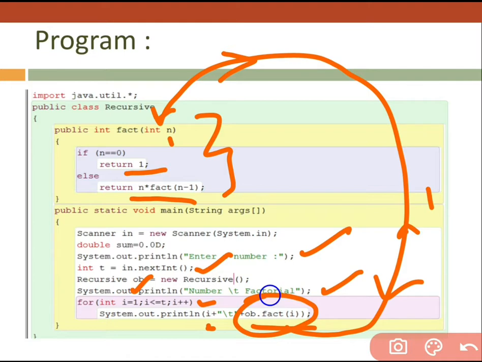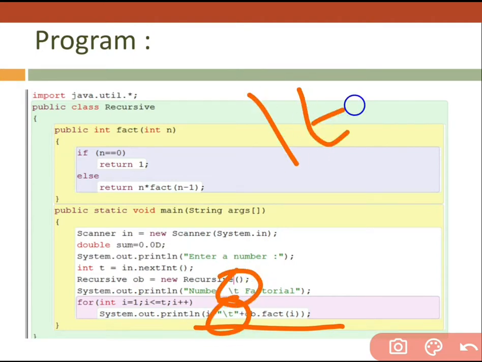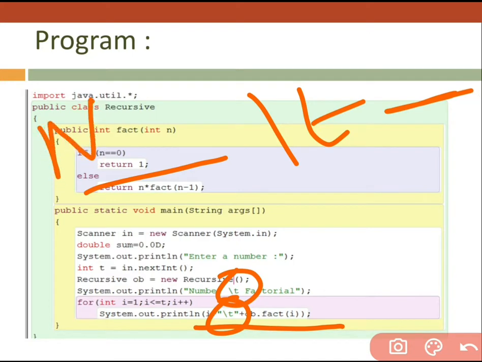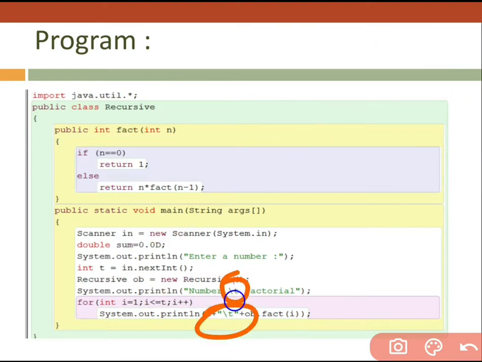In the same manner the loop is going to execute again and again, n times, and display each and every value one by one with the help of \t, an escape sequence, so that we can have proper spaces between the number and our factorial. That's why we want spaces between both of them. That's why I'm using \t.